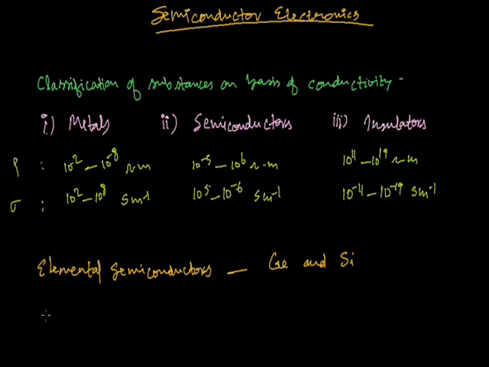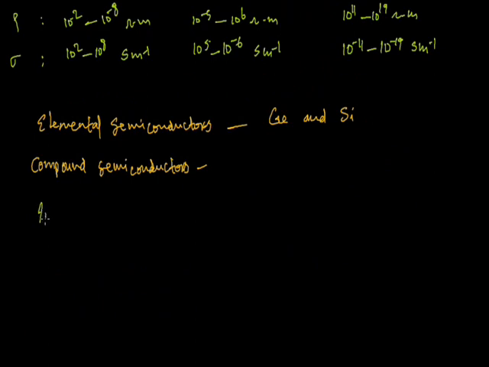Compound semiconductors are some inorganic, for example, cadmium sulfide, gallium arsenide, cadmium selenide.